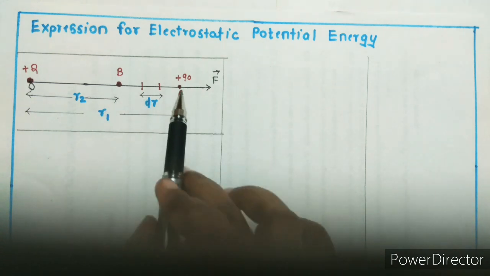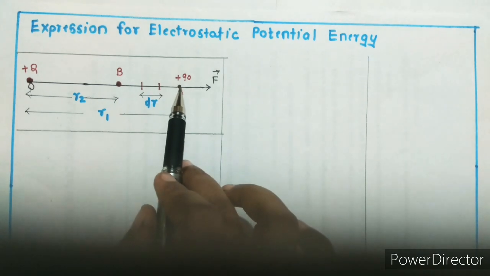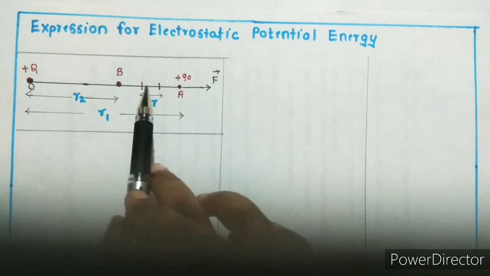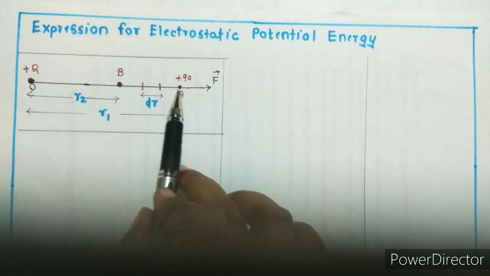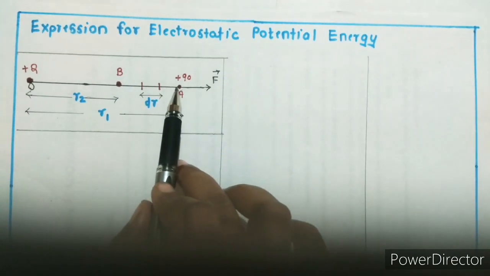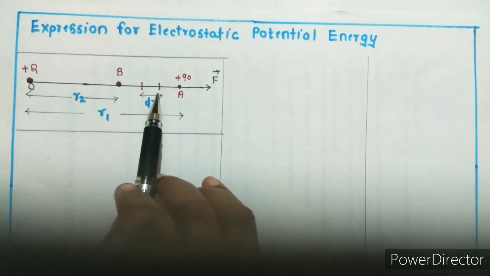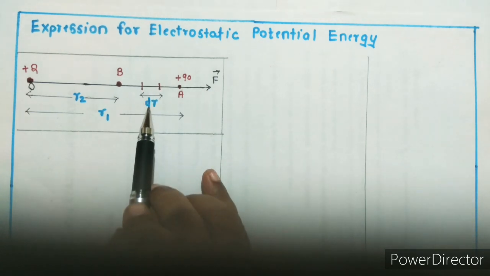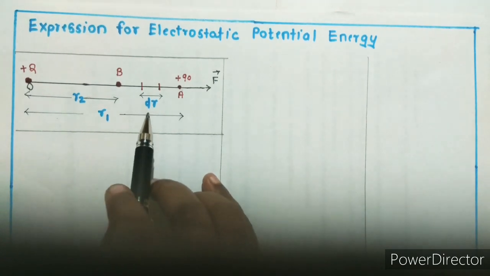Now how do I move this charge Q0 to the point B? I have to move this test charge very slowly so that it does not get accelerated. So I have to take infinitesimal steps to move this charge from point A to B. I have considered one such step, so that from this point, Q0 has to move here through a displacement dr, what is